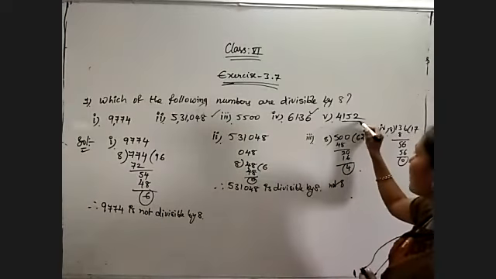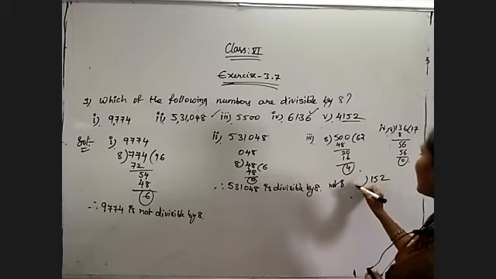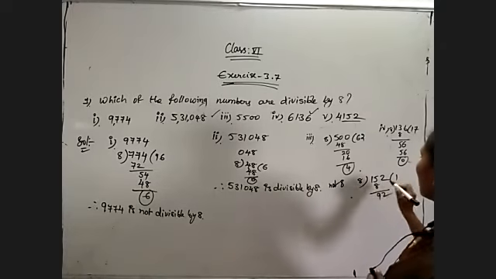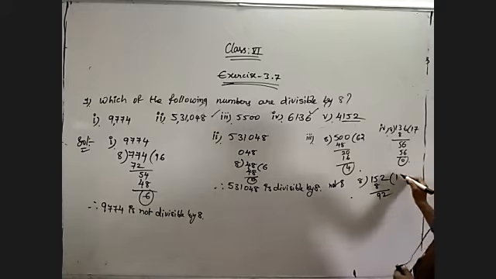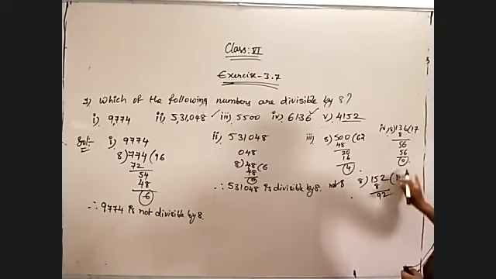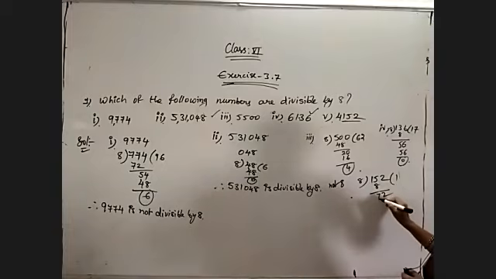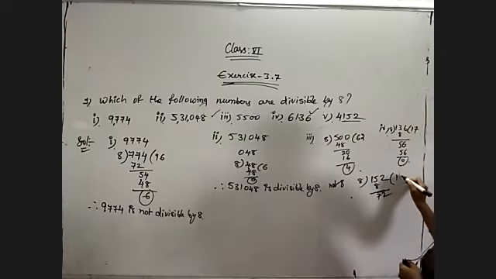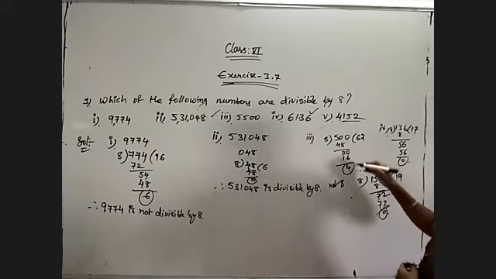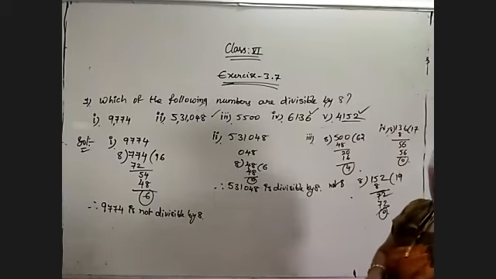And the last one, 152. 152 divided by 8. 8 ones are 8. 72. 8 nines are 72. Remainder is 0. So this is also divisible by 8.